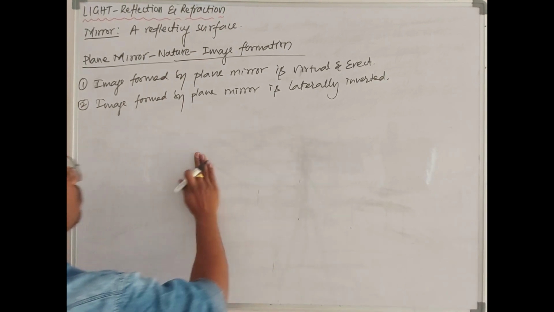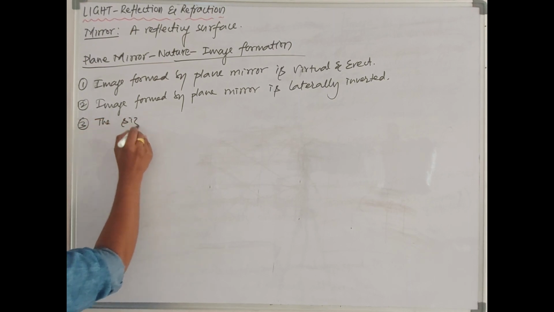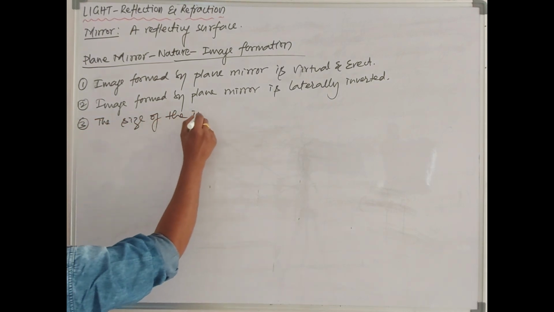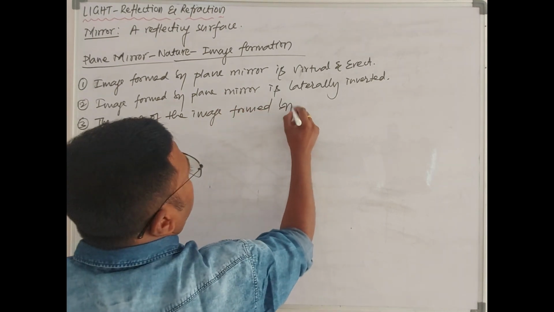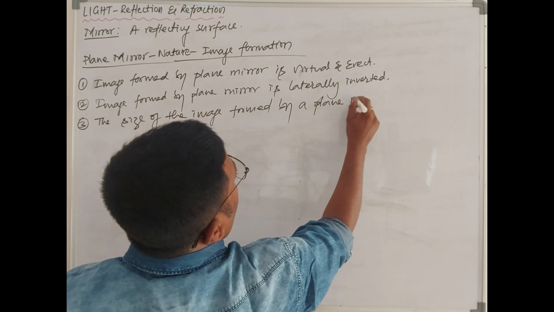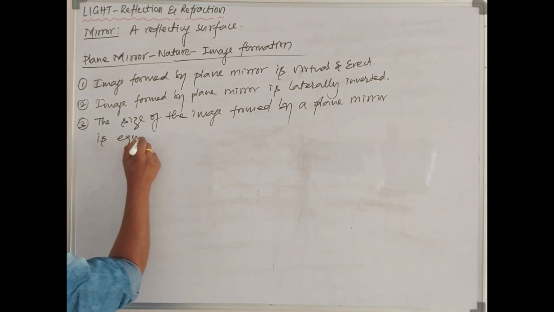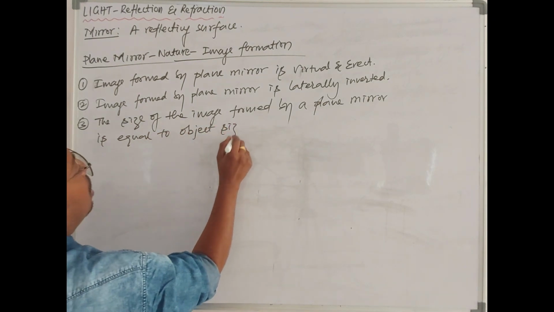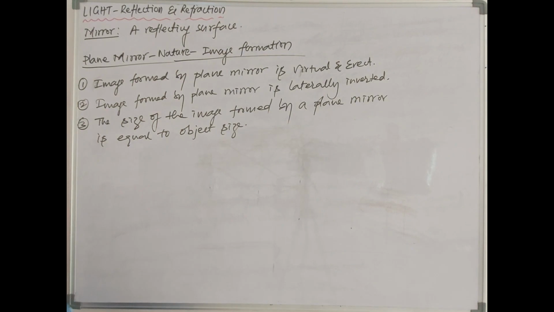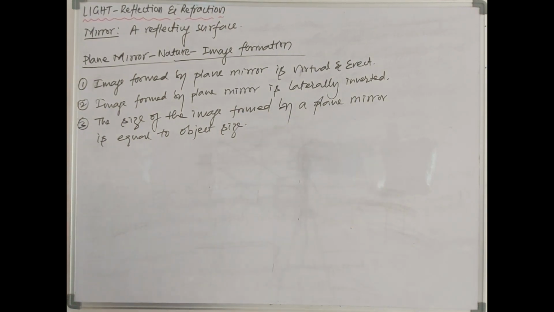And the size of the image formed by a plain mirror is equal to the object size. Means there is no change in the size of the image formation. Whatever the size of the object, the same size of image is formed by the plain mirror.